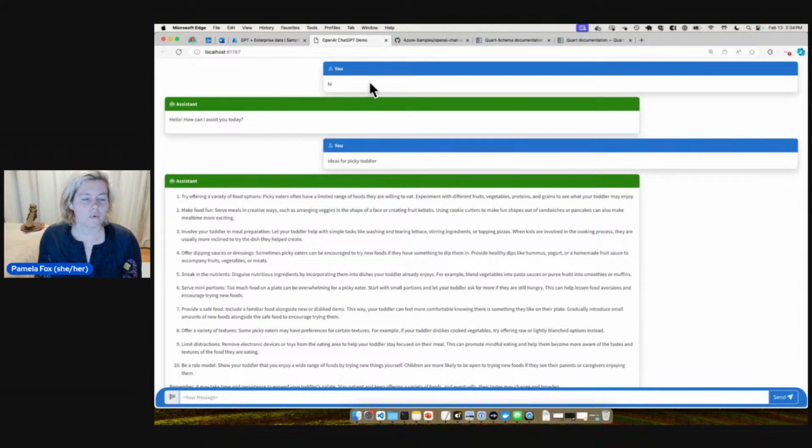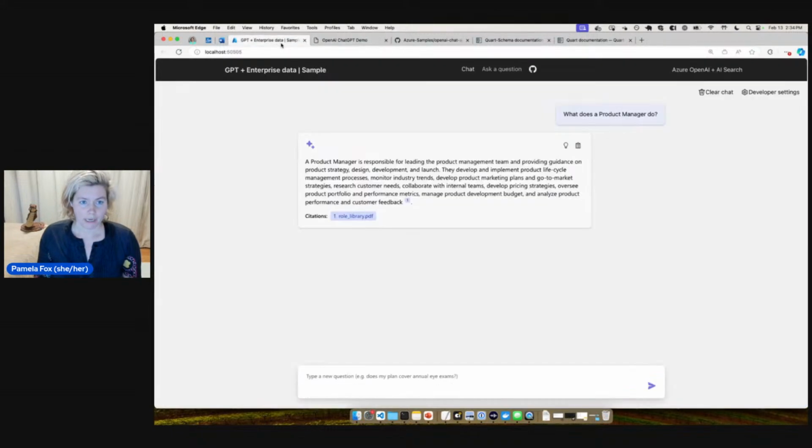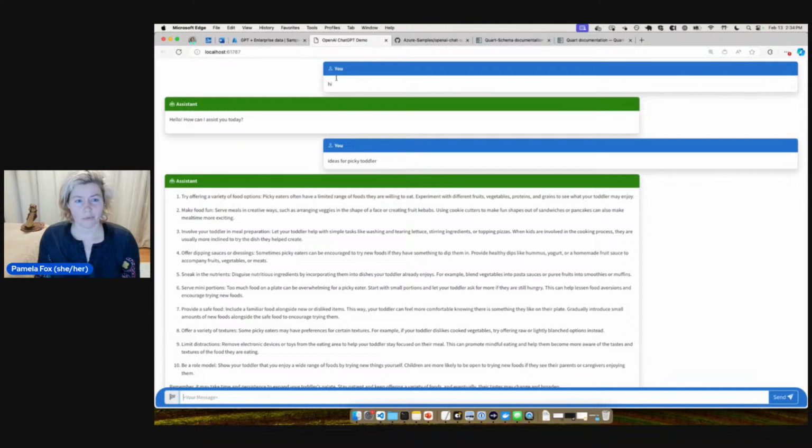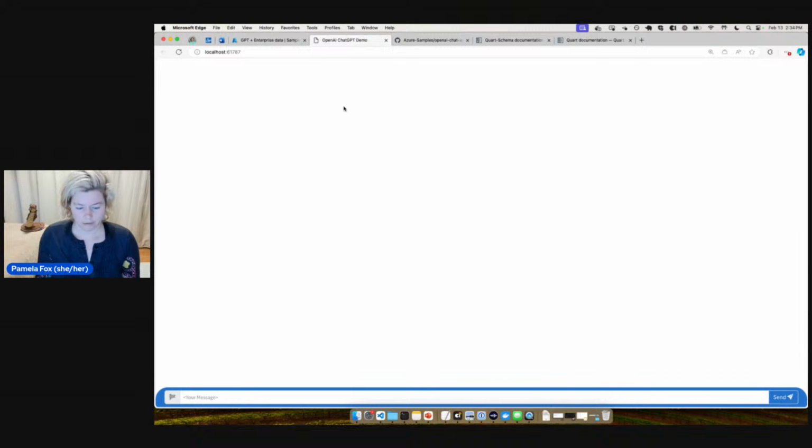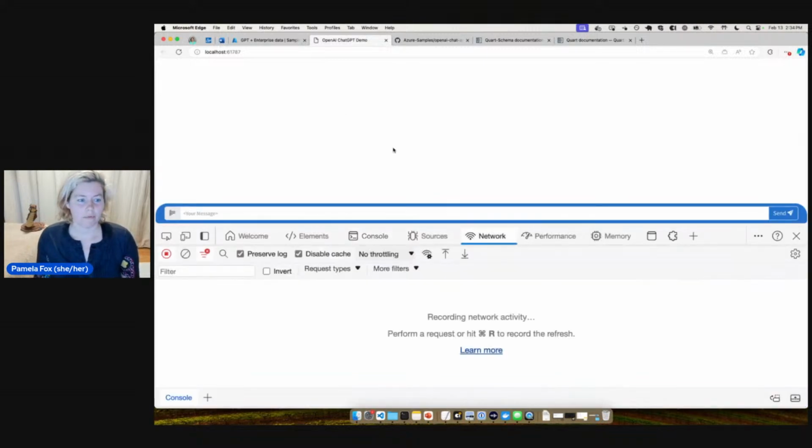So this is one example here. This is a really simple app with OpenAI, just chatting, just the kind of things you'd ask ChatGPT. And this one is an app that chats on top of data using the RAG approach, retrieval augmented generation. So I thought we'd start with the simpler one and then see how that goes. Let me reload this, make sure it's still working. Open up the network tab so we can see what the API looks like.